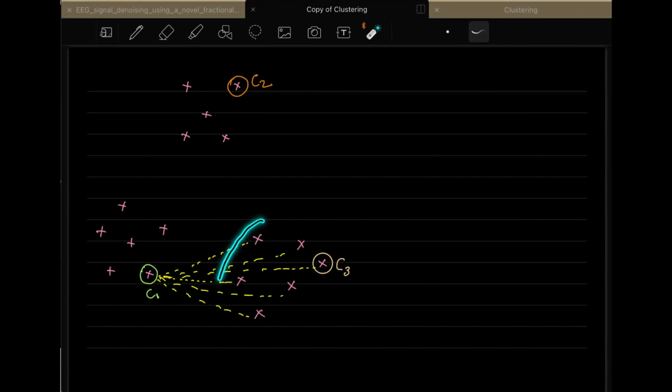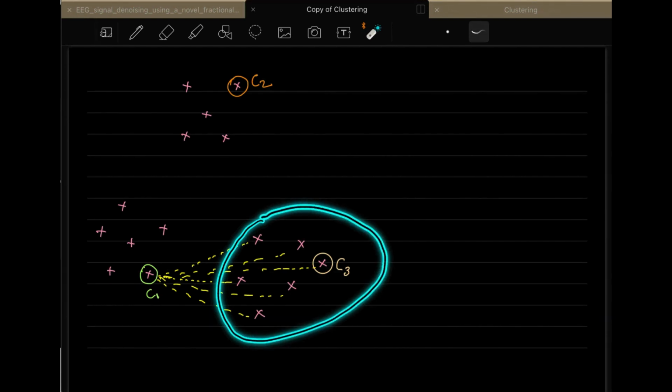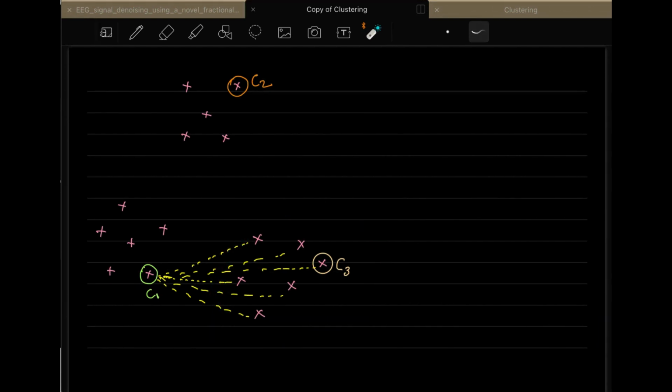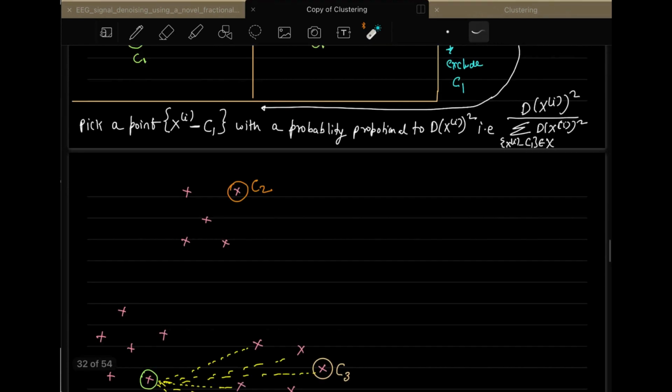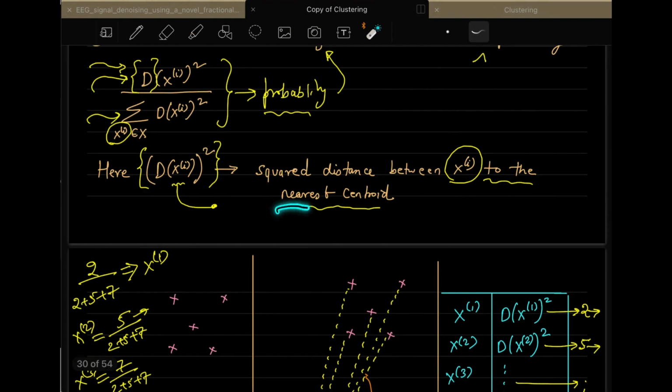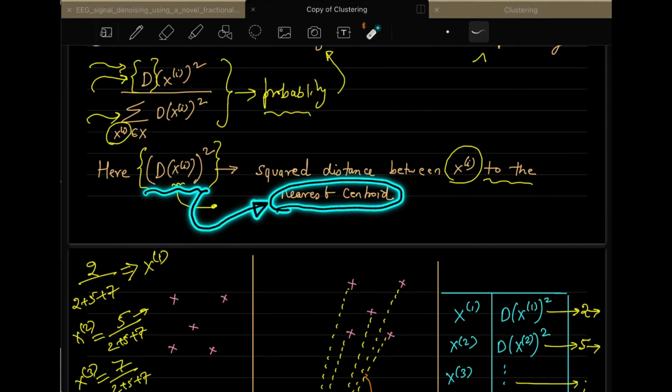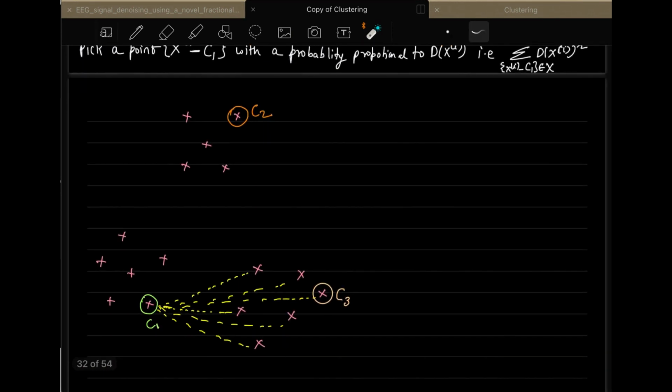So, for example, in this third centroid thing here, what you do is you first see, with respect to C1 and with respect to C2, which centroid is near. If you observe here, I have written nearest centroid. This distance is actually calculated for all the points to the nearest centroid. So in this case, you have to see whether C1 is nearer or C2 is nearer. Once you realize that C1 is nearer, based on that you calculate the distances and then select the third centroid.